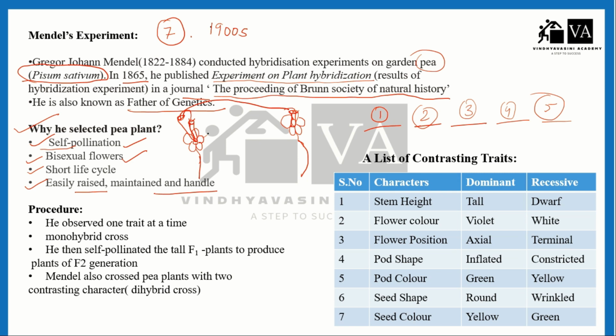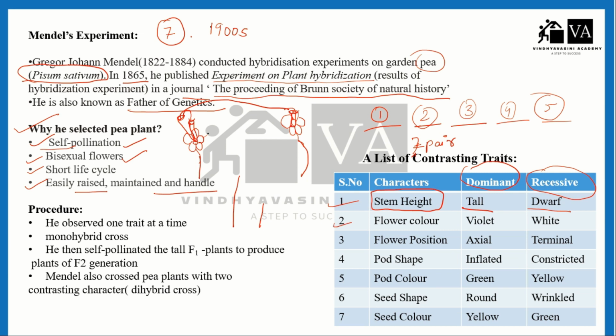So here is a list of 7 pairs of contrasting traits. Mendel chose 7 pairs of contrasting traits for his experiment. The first is stem height. Tall is dominant and dwarf is recessive. So what is dominant and what is recessive? We will understand this in the next slide. So the first character is stem height. Tallness is the dominant character and dwarfness, or small, is the recessive character.